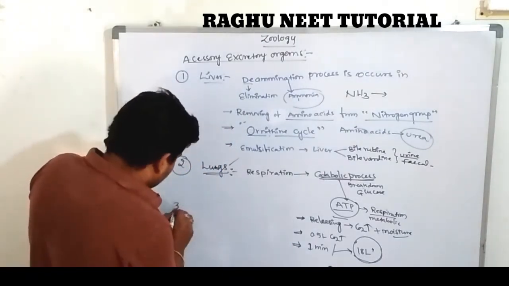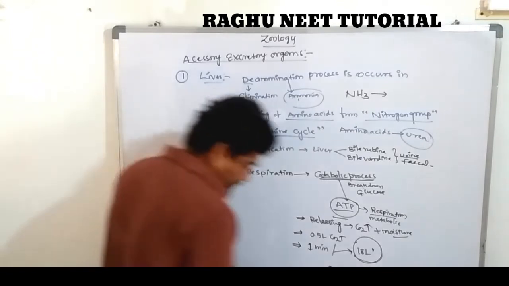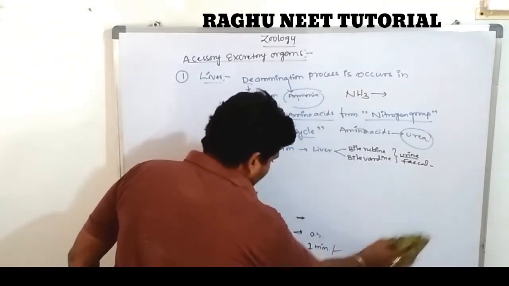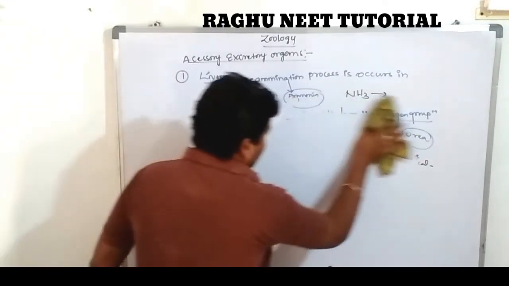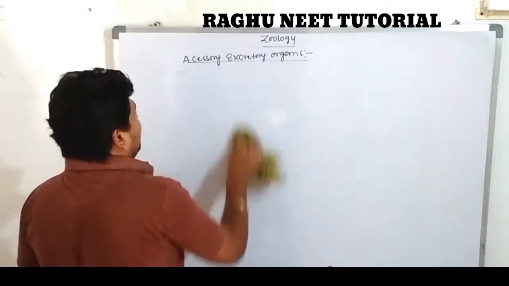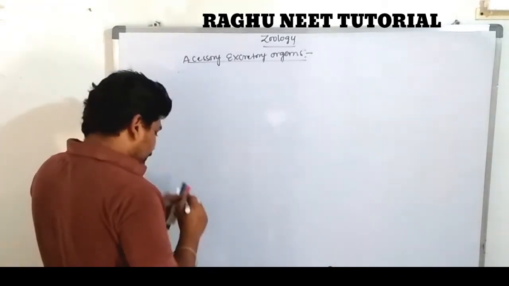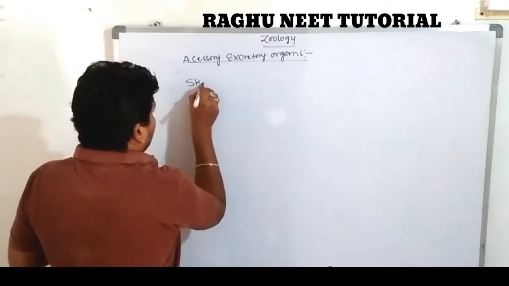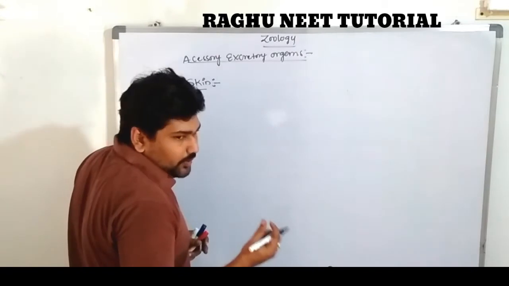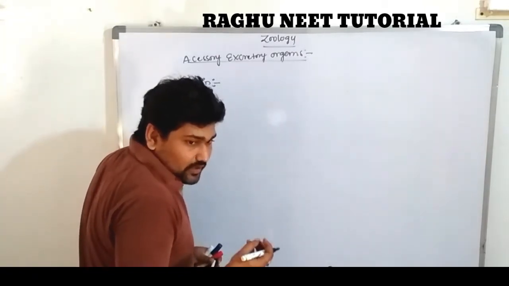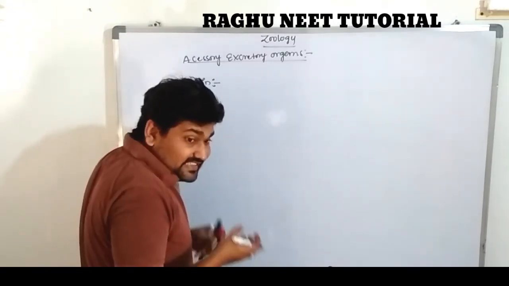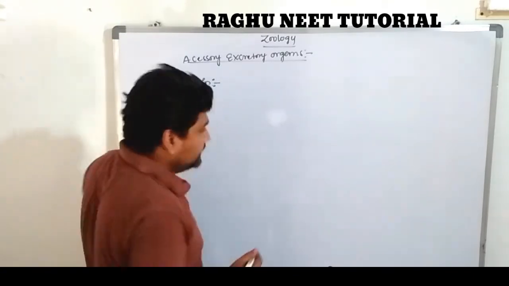Last one is skin. We know that skin is one of the organs. It also acts as an accessory excretory organ. Skin contains many openings, known as sweat glands. The sweat glands excrete sebum along with sweat.